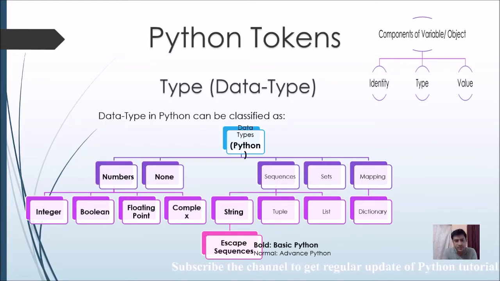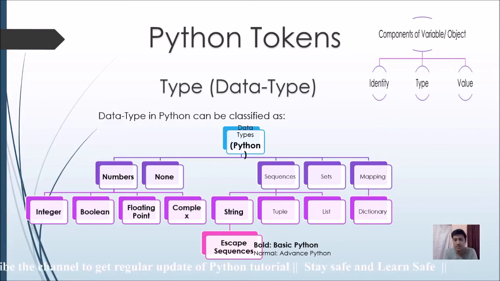So numbers, none, sequences, sets, mapping, these are the available data types. Numbers again have four parts: integer, boolean, floating point, complex. A sequence can be classified into string, tuple, list, and mapping can be classified as dictionary.